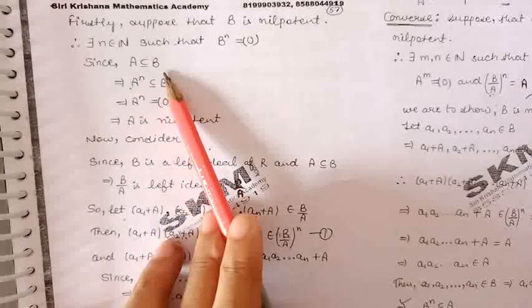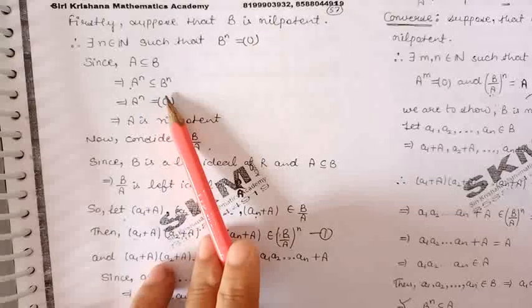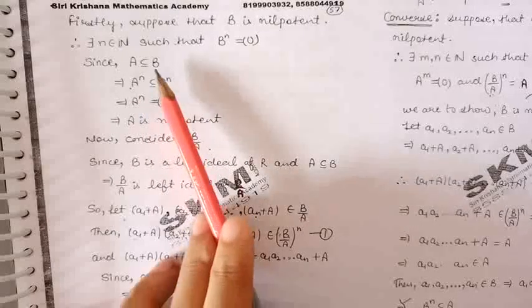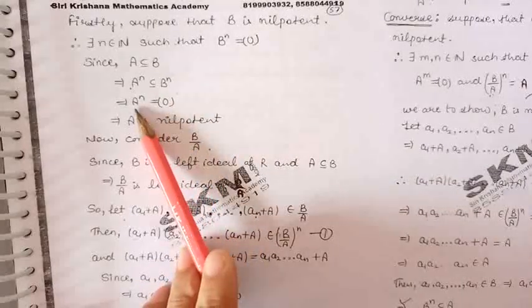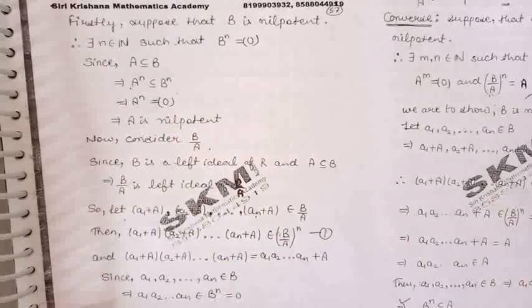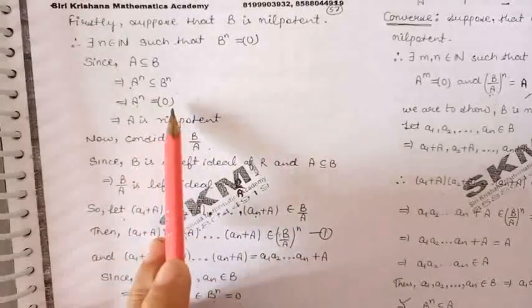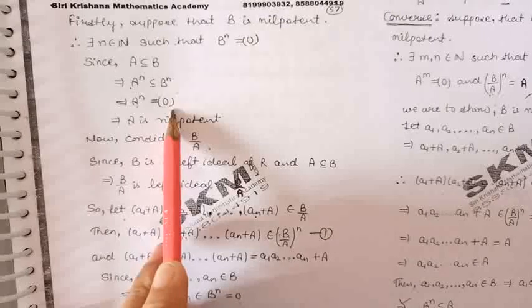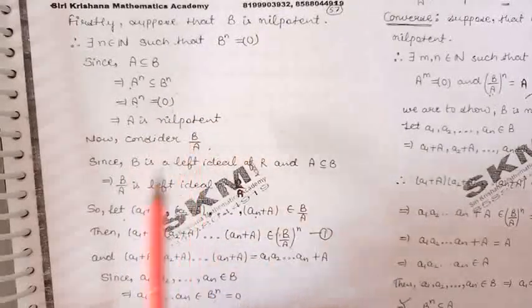Now because A is contained in B, A raised to the power n will be contained in B raised to the power n, and B raised to the power n is 0. So we get A raised to the power n is equal to 0. Thus we have proved that there exists a positive integer n such that A raised to the power n is 0. So by definition, this proves that A is nilpotent.